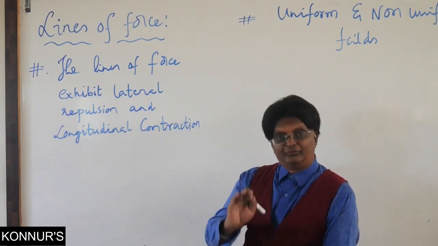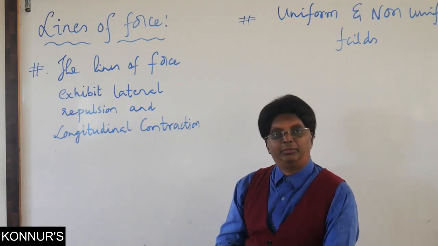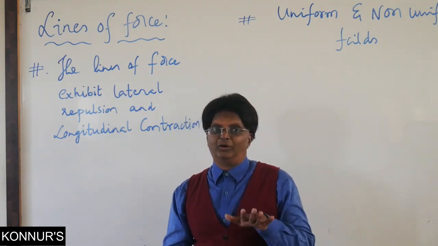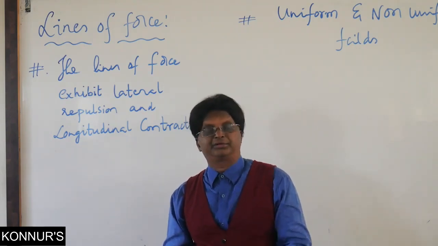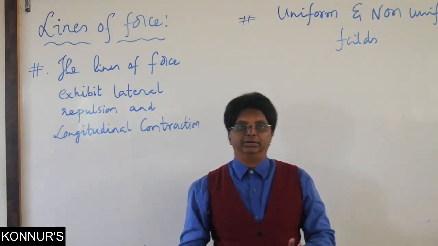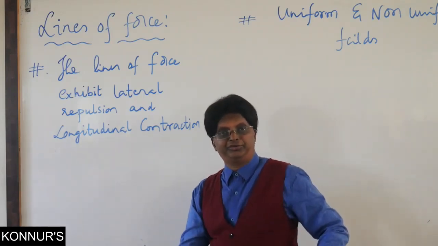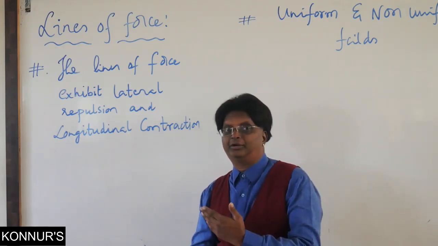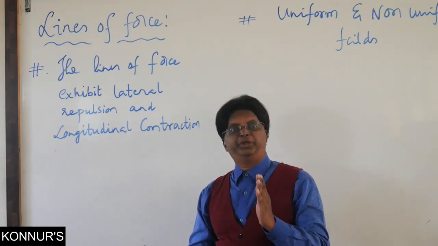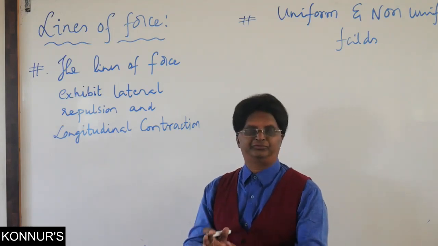Now, when we have found these 4 to 5 characteristics about field lines, let us come to understanding what we mean by uniform electric field and non-uniform electric field. See here, the uniformity is with respect to both magnitude and direction, because we are talking about a vector field. So electric field is said to be uniform if, I will write IFF, if and only if, two conditions.